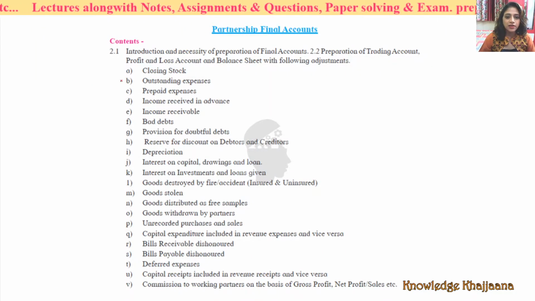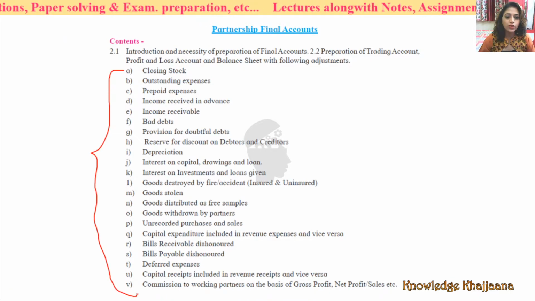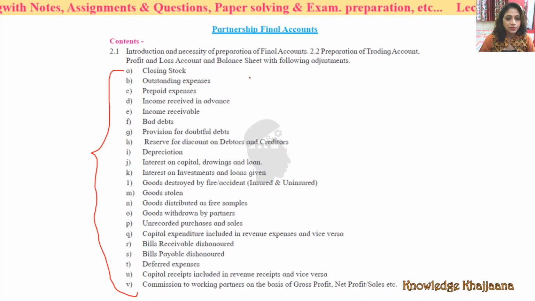See, these are the transactions whose effect you have to give in the trading and profit and loss account and balance sheet, right? See, which are these transactions? You have to record the closing stock, outstanding expenses, prepaid expenses, income received in advance, income receivable. See, this is opposite to this.